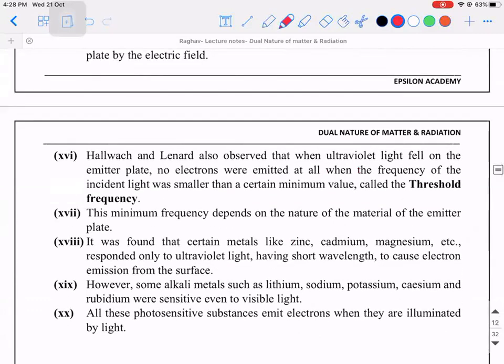So next is, we learned something called minimum energy that is required for the photoelectrons to come out. That is called the work function. In a similar way, there is a concept called threshold frequency. So what do you mean by threshold frequency, guys? It is the minimum frequency of the source where it is able to knock the electrons from the metal surface. This is what is called threshold frequency.